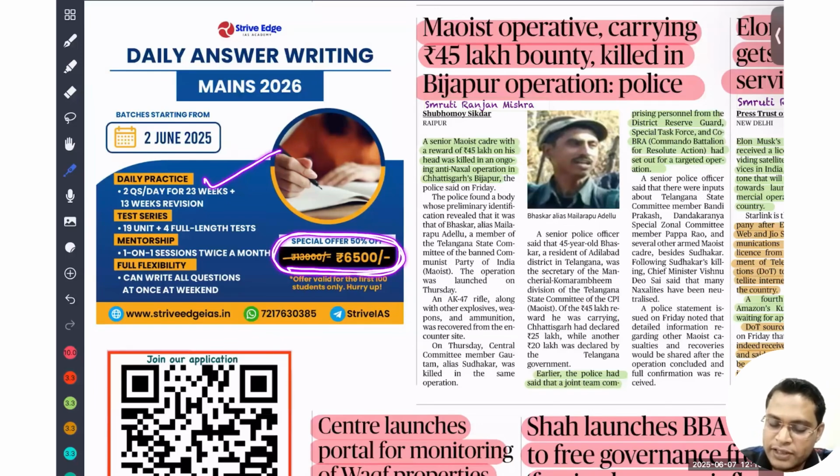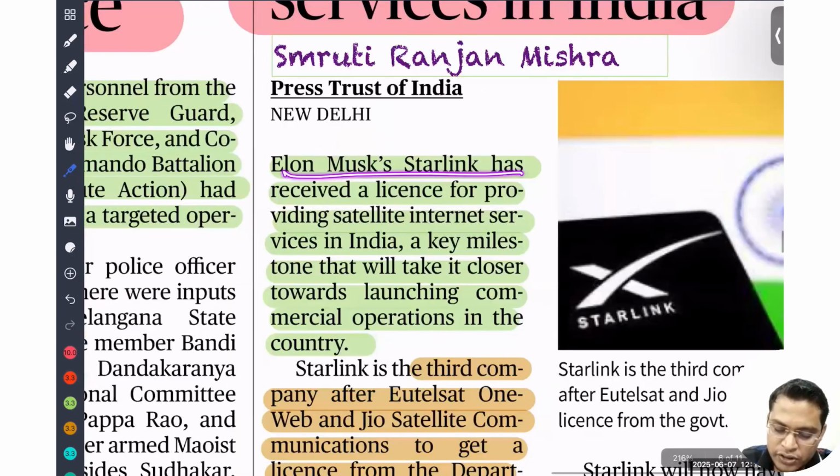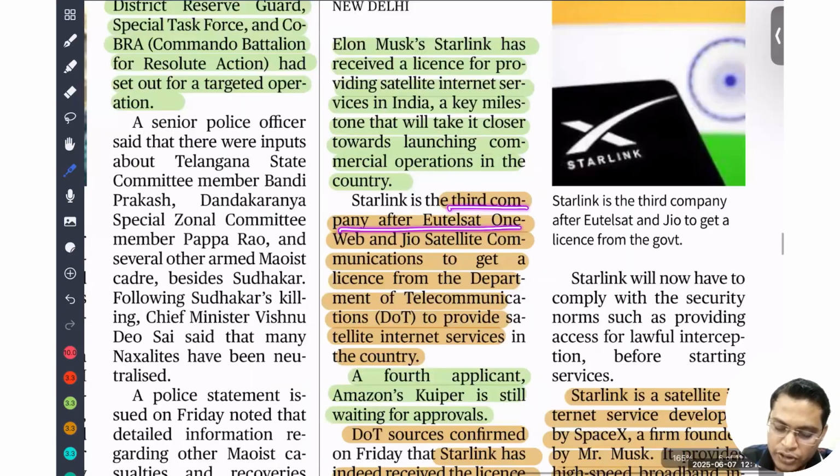Okay. So next is Elon Musk's Starlink getting a license to start internet service. Starlink has received the license for providing satellite internet service in India, a key milestone that will take it closer to launching commercial operations in the country. This is the third company after Eutelsat and Jio Satellite Communications to get a license from the Department of Telecommunications to provide satellite internet service in the country. The fourth applicant, Amazon Kuiper, is still waiting for a response.